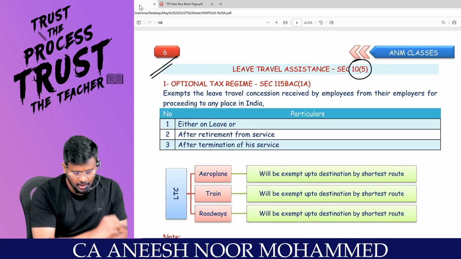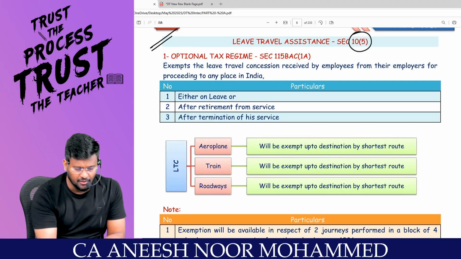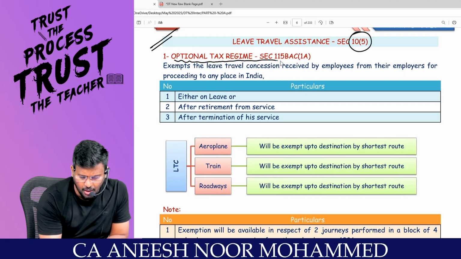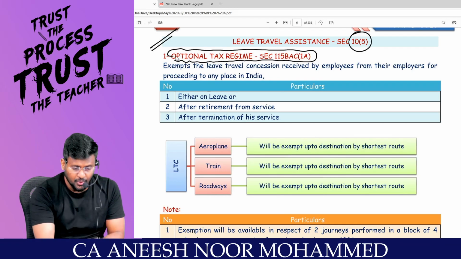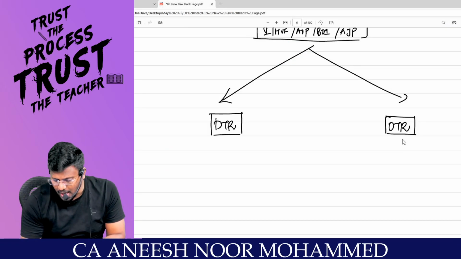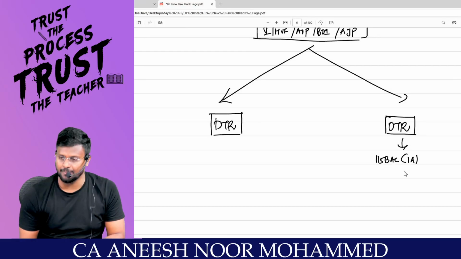Getting it? Now I am going to talk about the leave travel concession or leave travel assistance, which is applicable to the optional tax regime covered under section 115BAC subsection 1A.